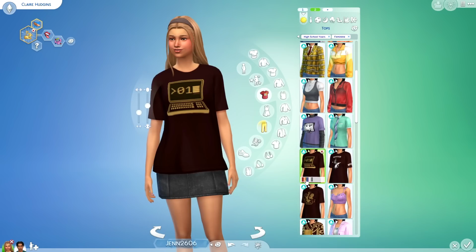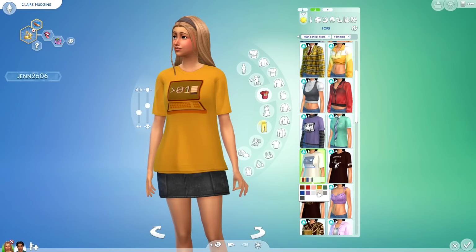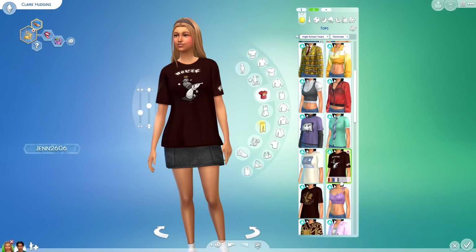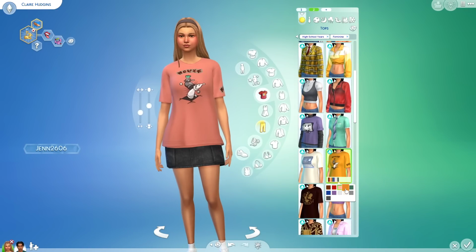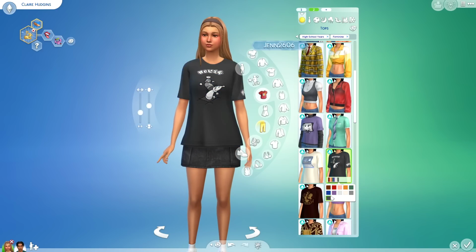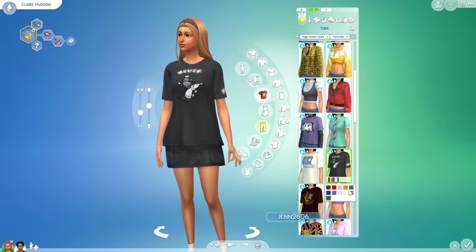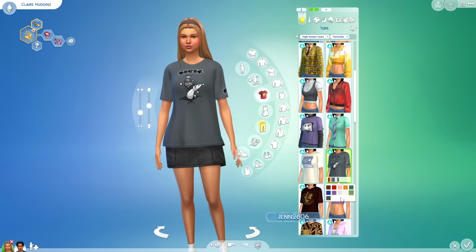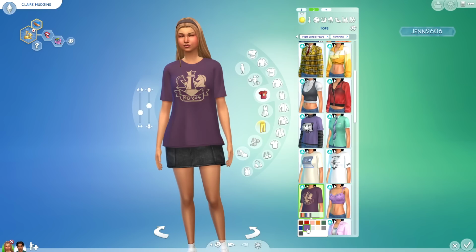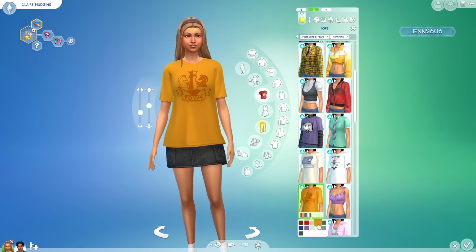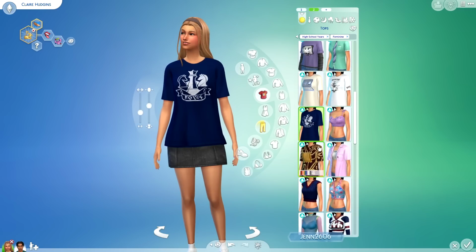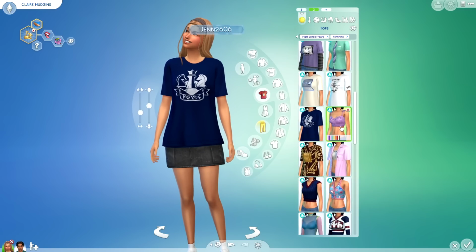We do have a bunch of graphic tees too. This one has a little computer on it. I love the cut and the length of these. I also paired these on several occasions for sleepwear outfits, and I think I even might have done this for a gym fit too for my Create a Sim family, the Campbells. I can't wait to show you guys them. They're basically for my gameplay. But here's a little chest shirt too. Again, these are great for sleeping, great for lounging around in, just great all around.